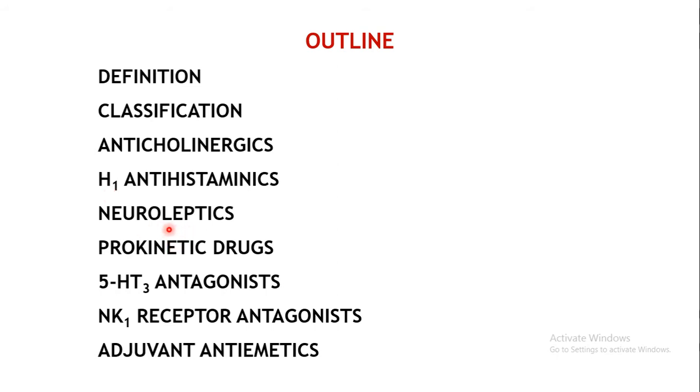Next class is neuroleptics, that is antipsychotics. Antipsychotics are also known as neuroleptics. Under neuroleptics we have seen that because of their D2 blocking property, they act by blocking the D2 receptor. That's how they produce the antipsychotic action also. By the same mechanism they can also act as anti-emetic drugs, by blocking the D2 receptors in the CTZ.